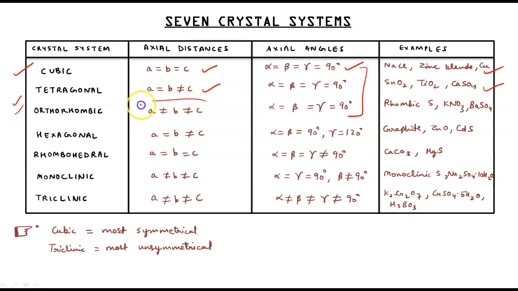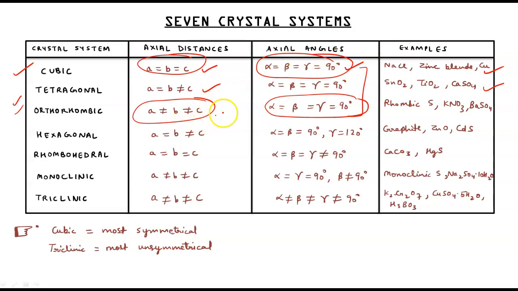In orthorhombic, all 3 axes are unequal and the 3 angles are equal. Examples are rhombic sulfur, KNO3 and BaSO4. In hexagonal, a equal to b not equal to c. This is a similar situation, but here alpha equal to beta equal to 90 degrees, but gamma equal to 120 degrees. Graphite, ZnO, CdS, these are the examples.